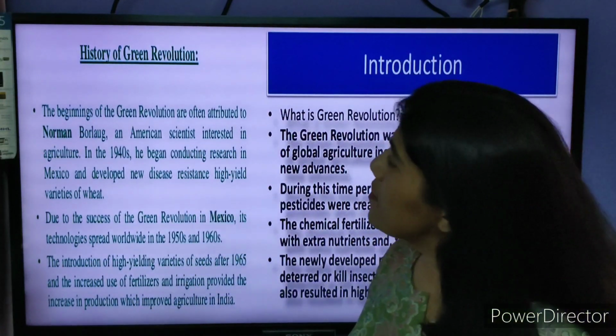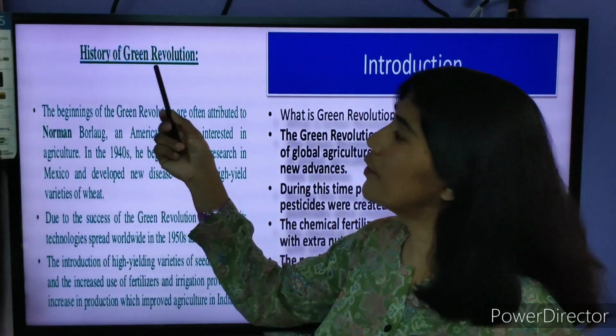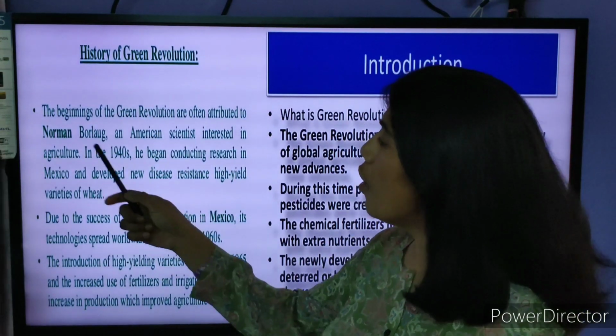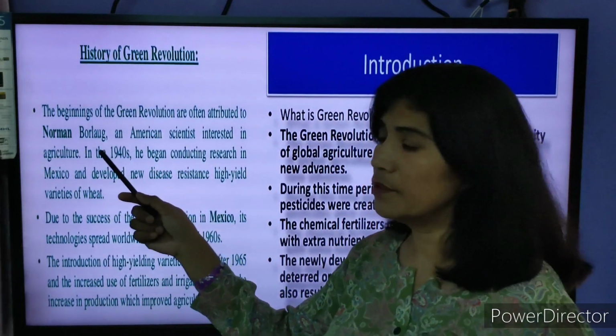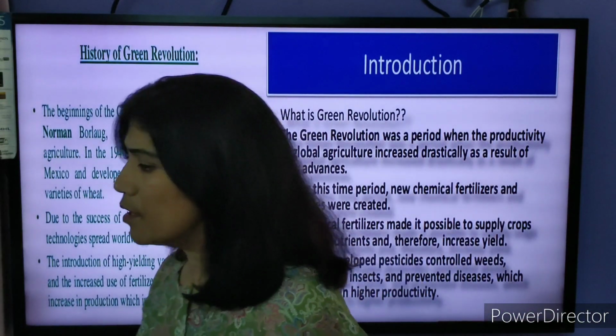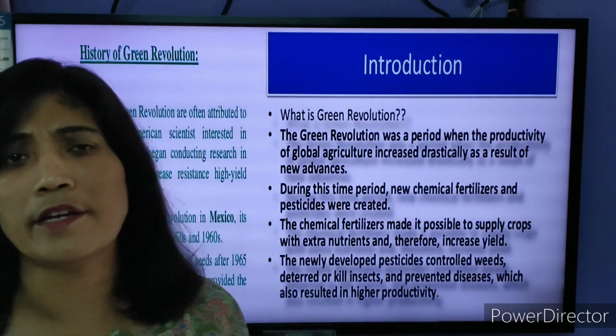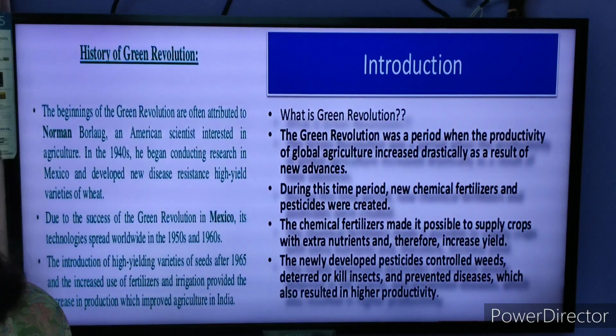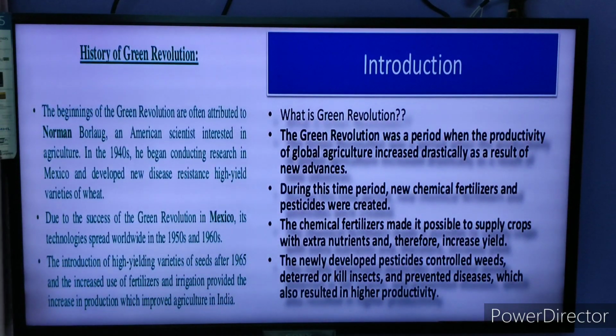Now you can see the history of the Green Revolution. Norman Borlaug is one of the American scientists. He had a keen interest in agriculture, and he always tried and did many experiments to increase the production.